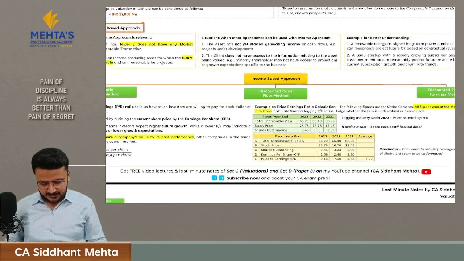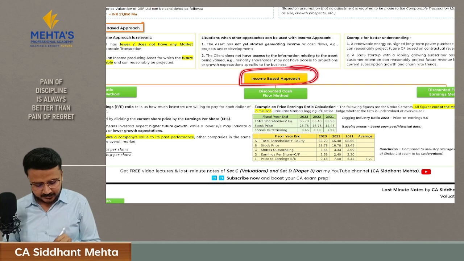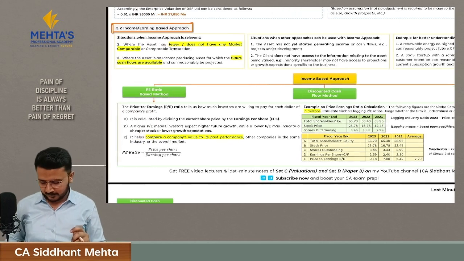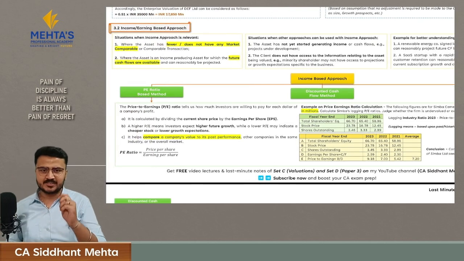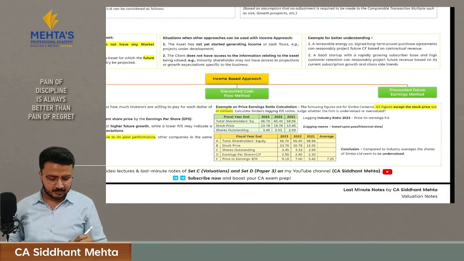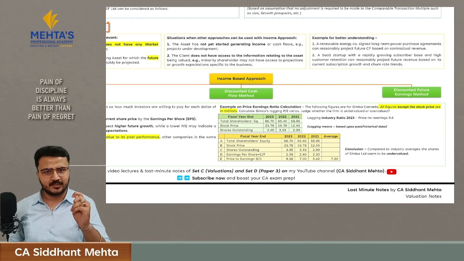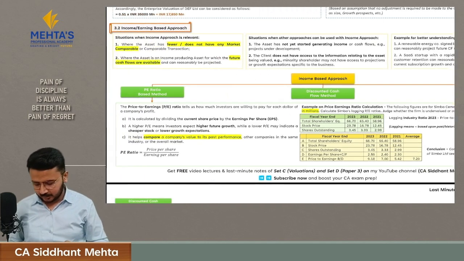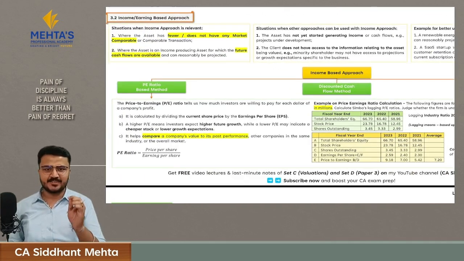Then let's understand what are the three methods in income based approach. The first one is PE ratio based method. The second one is discounted cash flow method. And the third one is discounted future earnings method. Let's first understand what is PE ratio based method.